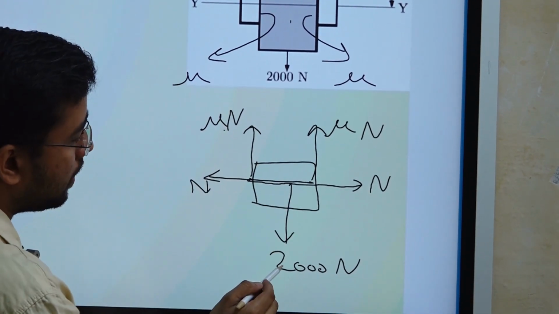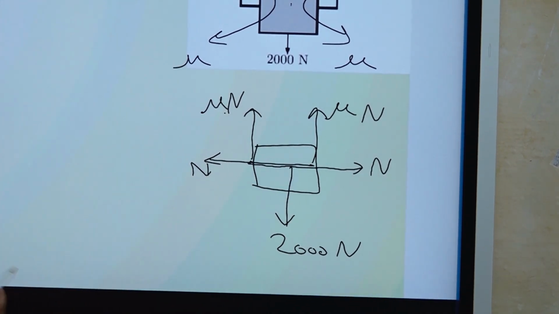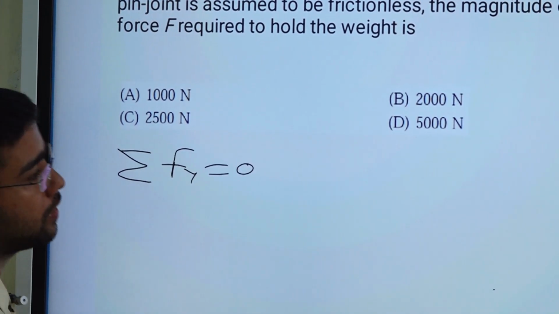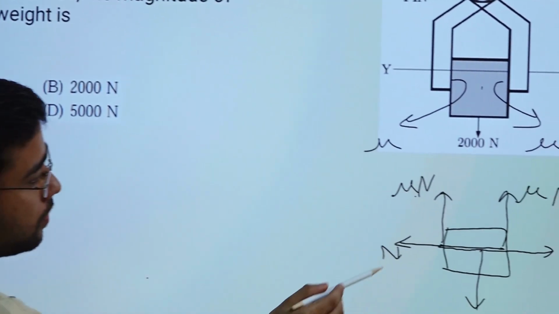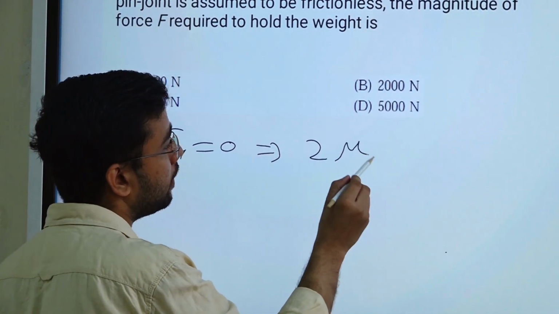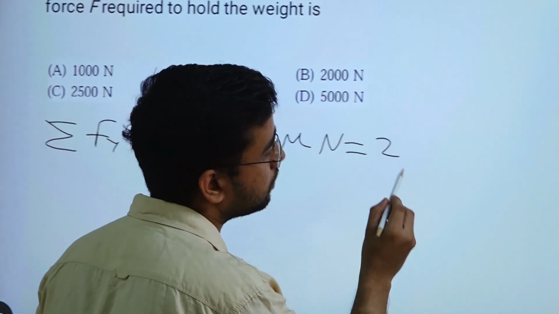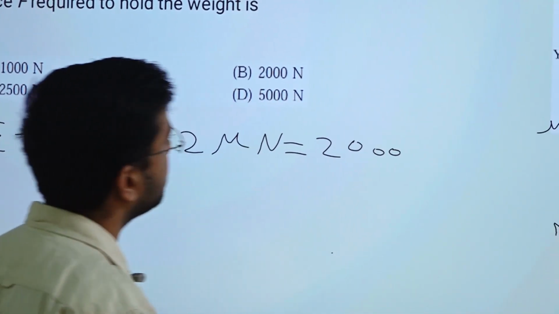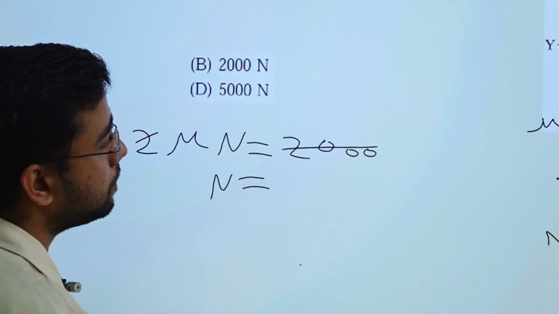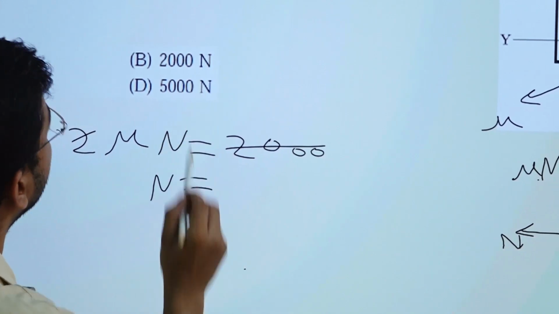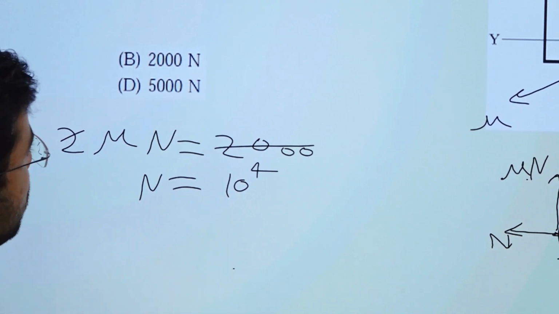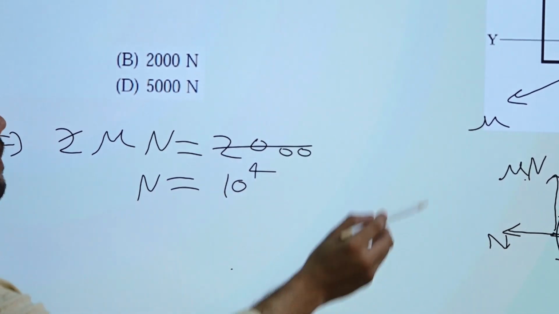So mu N is equal to 2000. What we will do now: sigma Fy is equal to 0, so we will balance the forces in the y direction. So we will get 2 mu N is equal to 2000. Finally we can get N, with mu equal to 0.1, as 10 to the power 4. So now we already got N, and with the help of N we can find out F.